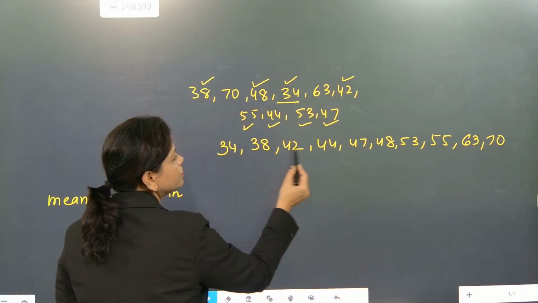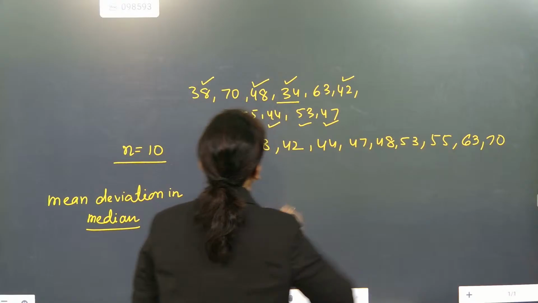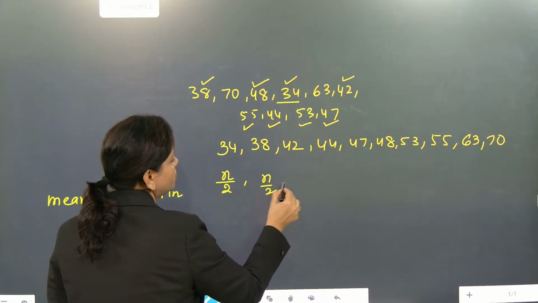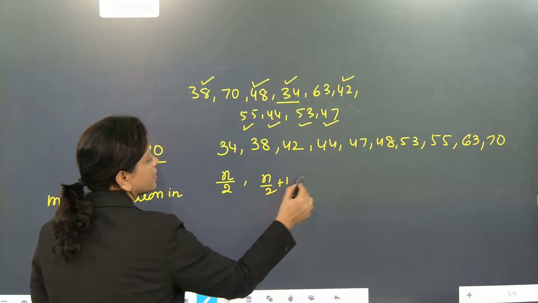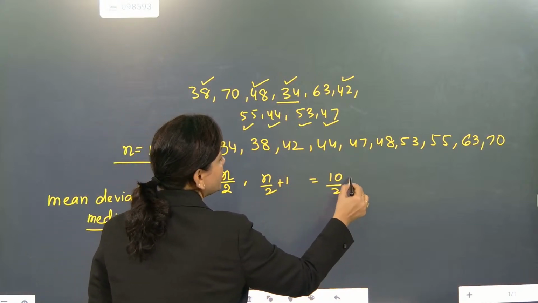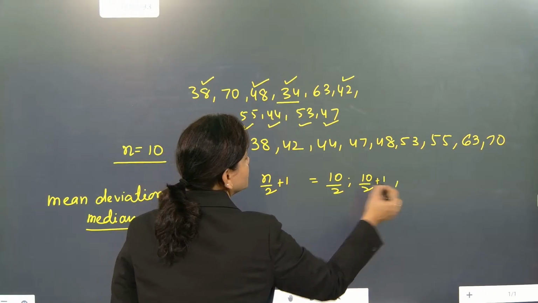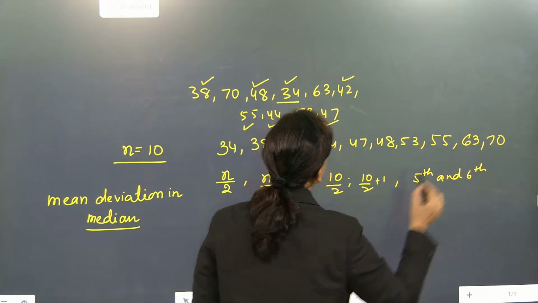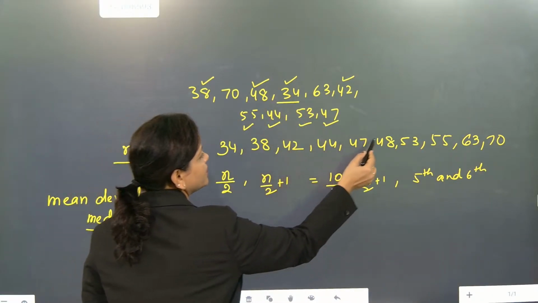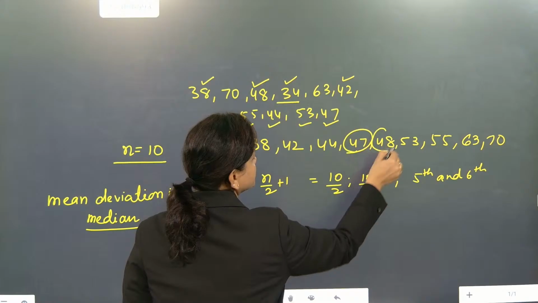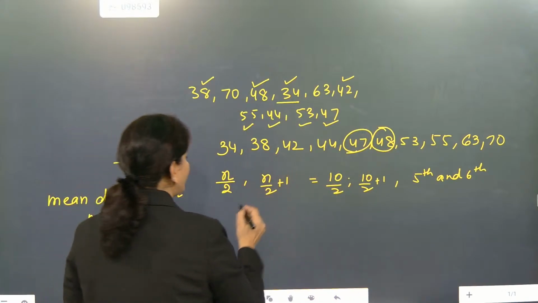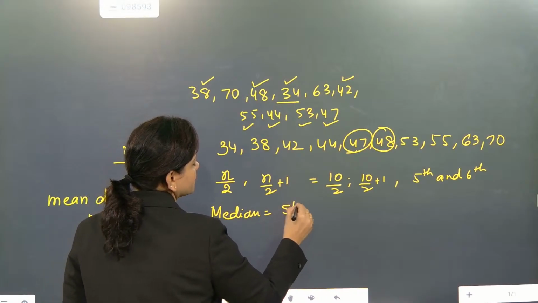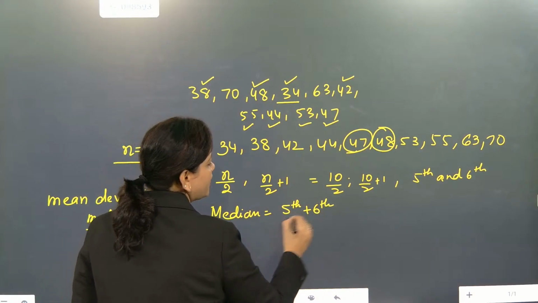Can we count: 1, 2, 3, 4, 5, 6, 7, 8, 9, 10? 10 numbers are there. So n by 2 and n by 2 plus 1 will give the median terms. Here total 10 numbers, so 10 by 2 and 10 by 2 plus 1. That means the middle terms, the fifth term and sixth term, will be the median numbers. So we take these two numbers. Median will be the fifth term plus the sixth term divided by 2.